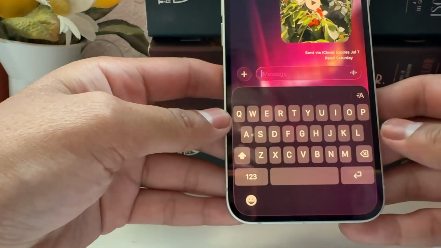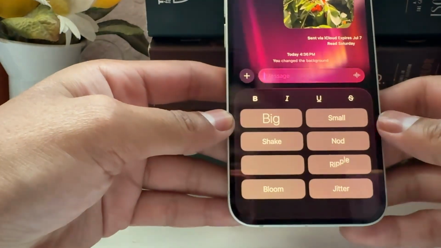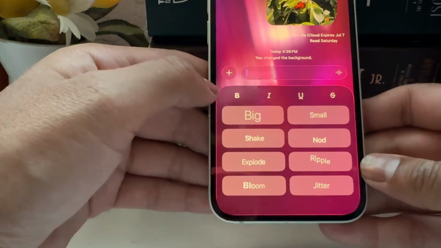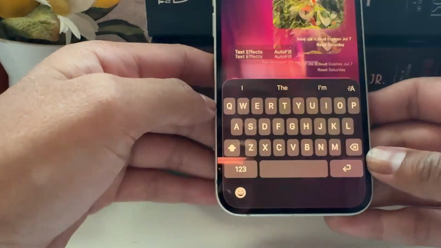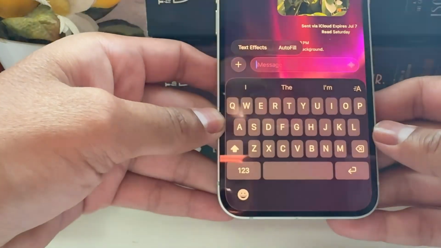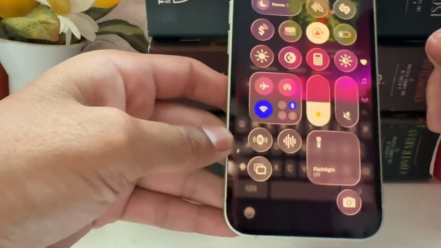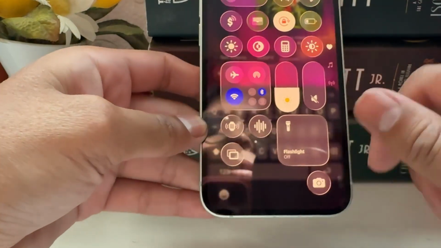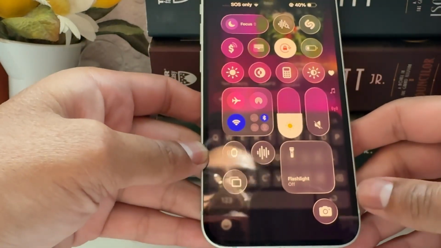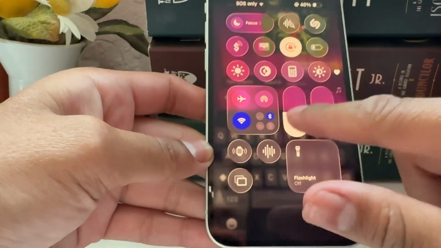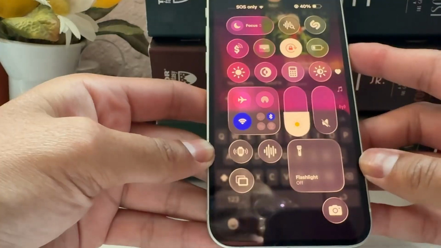Why is it on dark mode? Oh, what's going on? How do I go back? Okay, so for some reason it went to dark mode. Am I on dark mode? Oh my god. Okay, I might need to maybe wait until 26.1 comes out, because this is kind of super buggy.